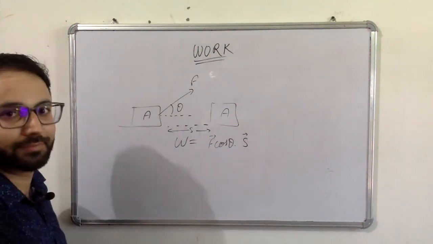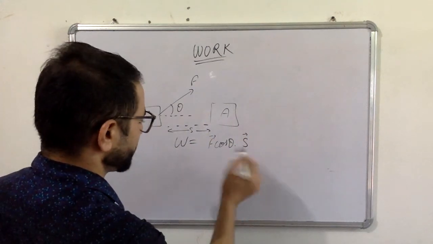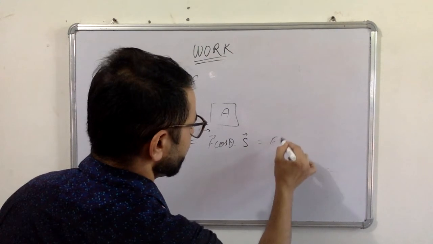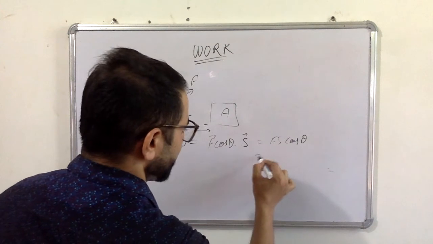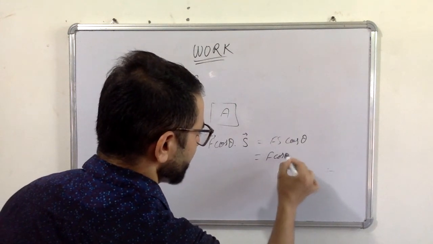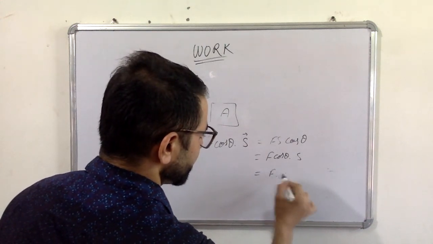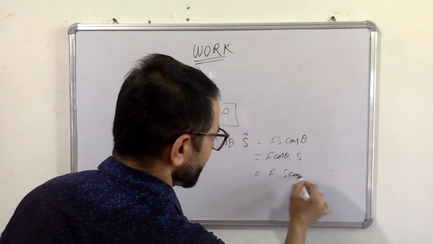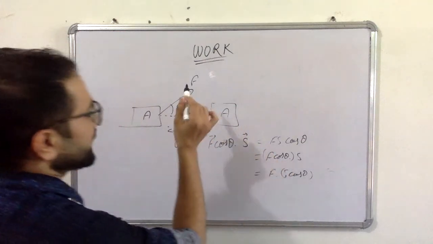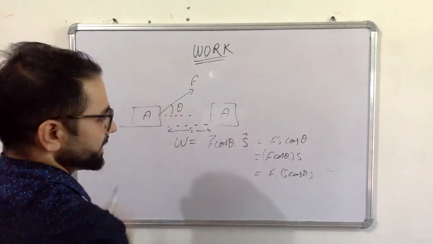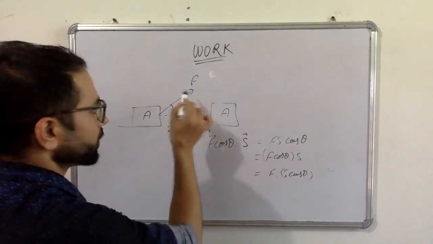Or in other words, we can write it as F cos theta into S, or F dot S cos theta. This is the component of F in the direction of displacement, or alternatively the component of displacement in the direction of applied force.